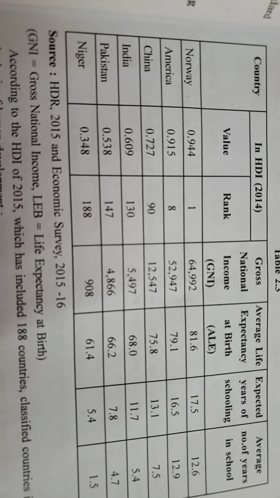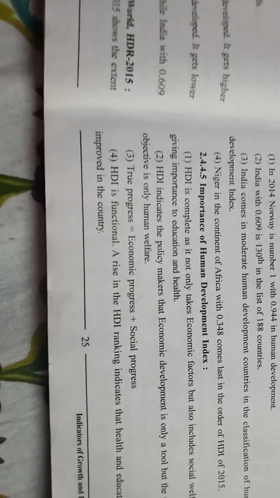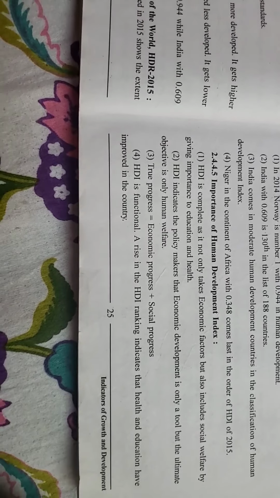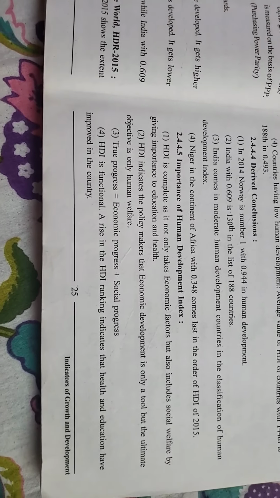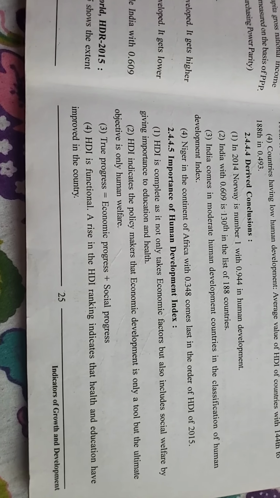Understood, everyone? Okay, now importance of human development index. First one: HDI is complete as it not only takes economic factors but also includes social welfare by giving importance to education and health.